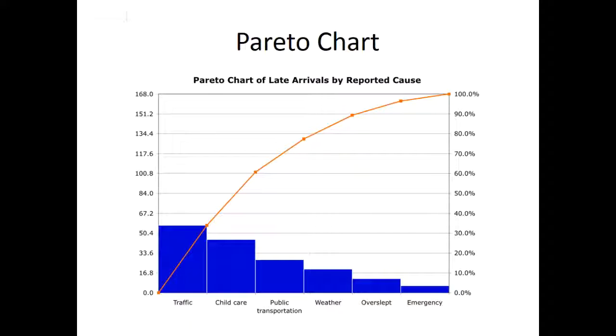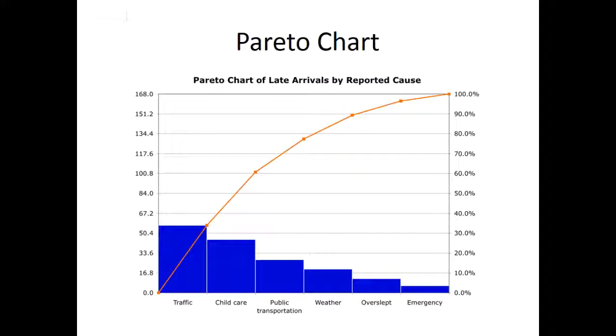So the number one highest reason that people said they were late to work was because of traffic. And if you look at the scale on the left-hand side, that looks like it's around, say 54, 55, something like that. Instances of that within the time period they looked at. Next would be childcare, which looks like it's around 40. Then public transportation, which looks like it's falling around 30. Weather, which looks like it might be around 20. Overslept, which looks like it might be around 15%. And emergency, which looks like it might be around 3%. I don't have the exact numbers for this particular one.